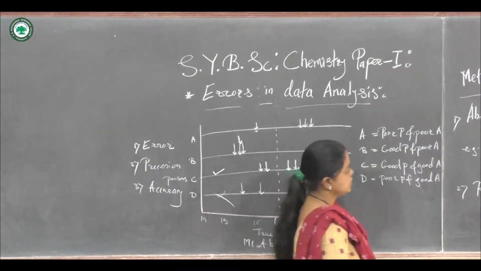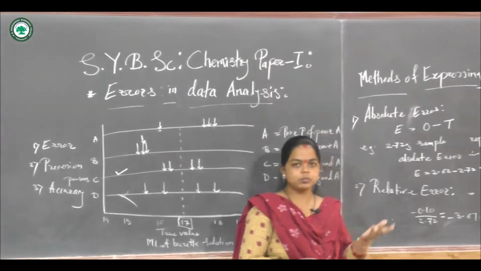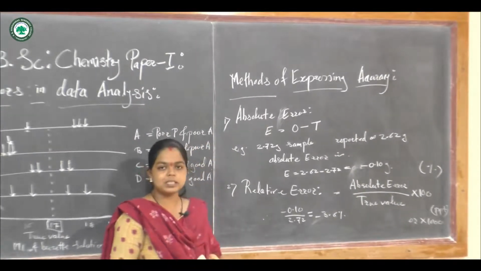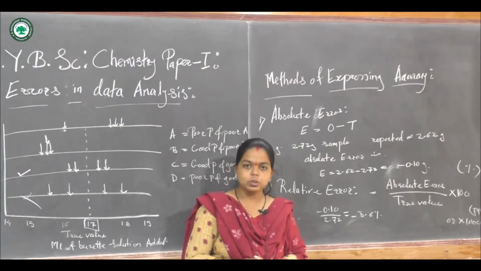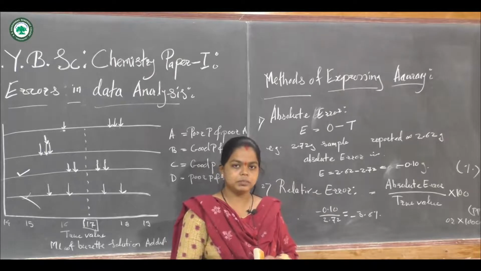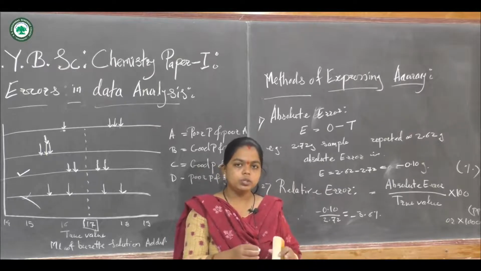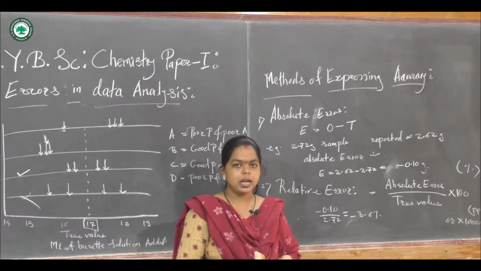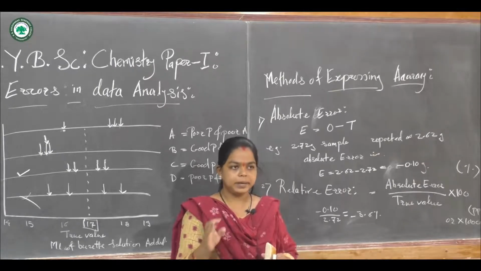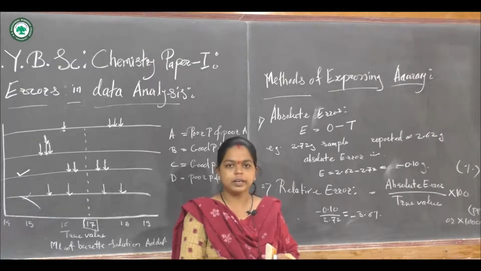Now let us see the different types of methods used for expressing the accuracy. We know that accuracy is very important during measurement, and in order to get the accurate value we have to minimize the error. If we calculate the amount of error, we can predict how accurate a value we are getting.